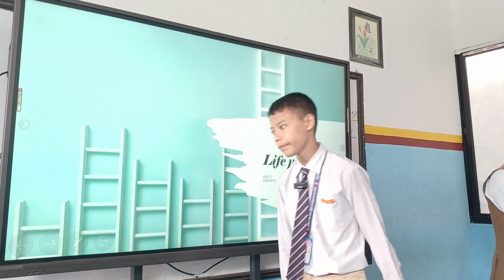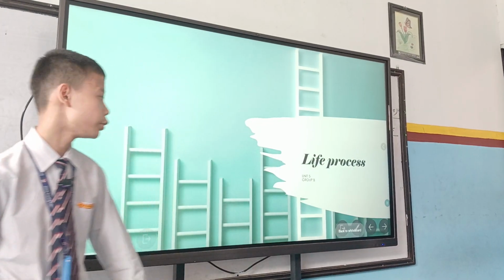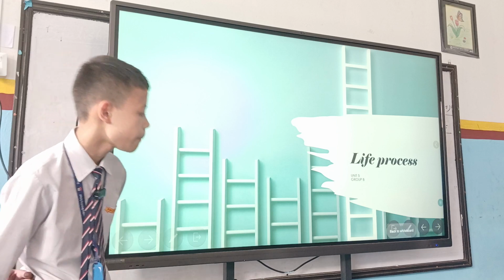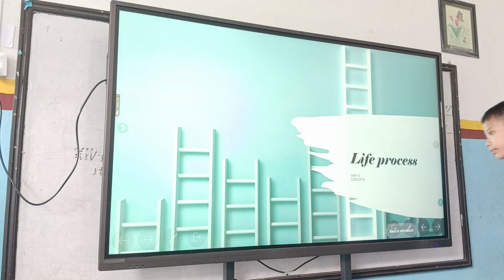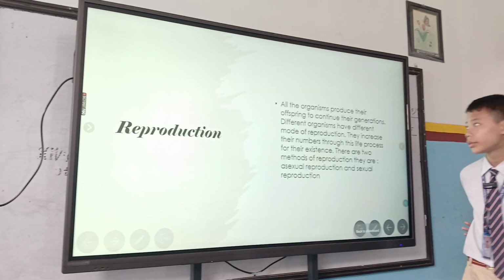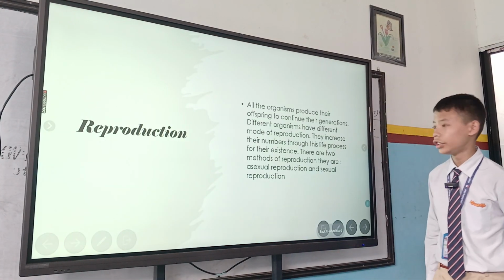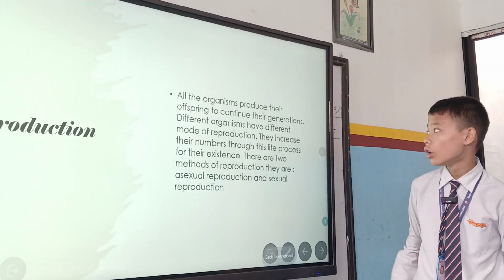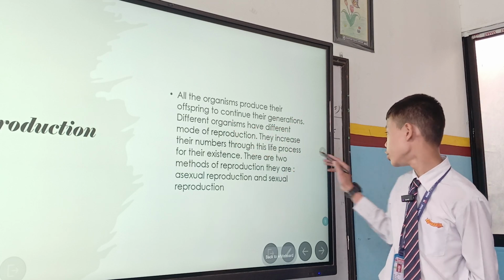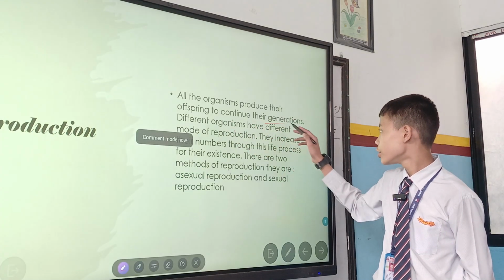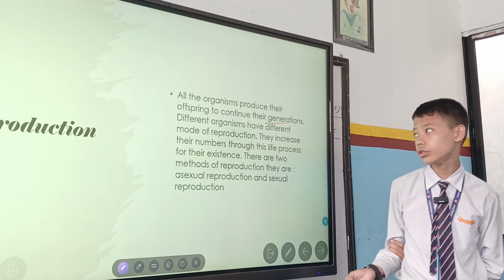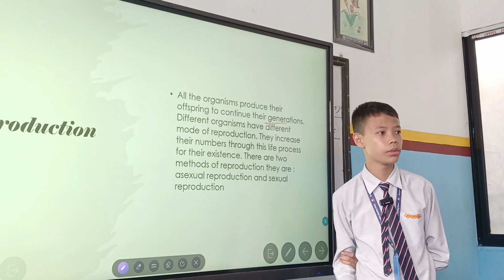Namaskar everybody. As you know, I am one of the gurus of Group B. Today I am going to present Chapter 5, life processes. There are altogether about 14 slides. The first is reproduction. Reproduction is a common process in all the organisms on our earth to reproduce their species. All the organisms reproduce their offspring to continue their generations, just like us humans.